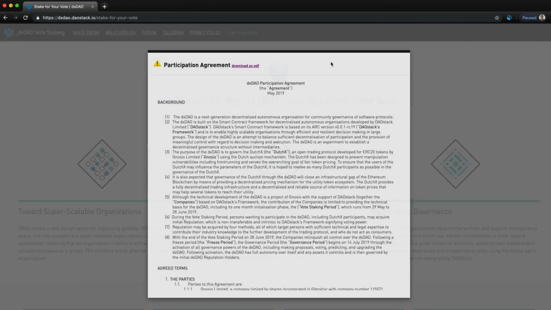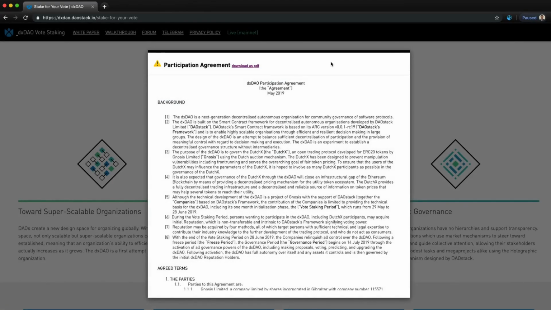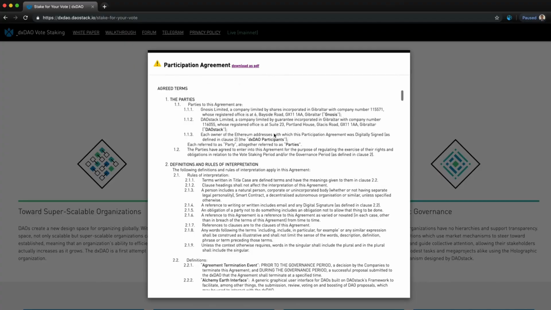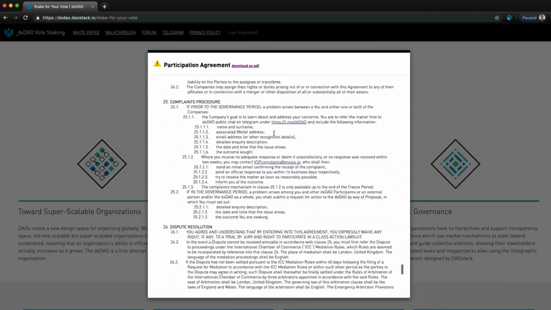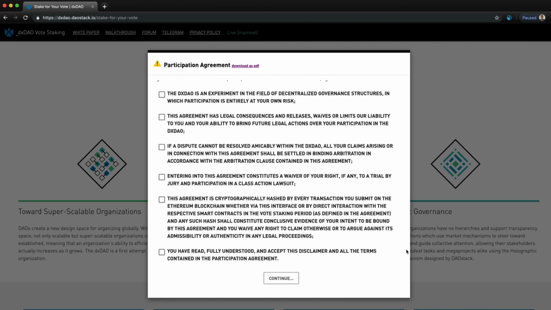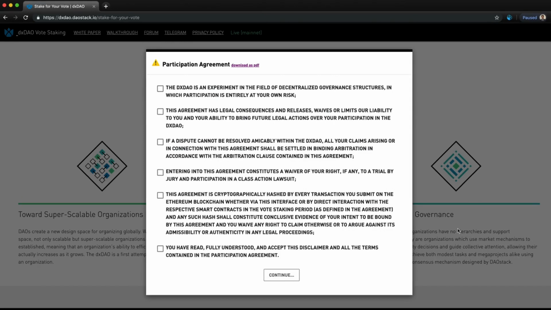So let's get started. The first thing we see here is the participation agreement. To participate in the dxDAO, you're required to read this. But in this video, we'll just scroll down to the bottom and read the disclaimer, which summarizes the most important legal considerations of the participation agreement. The dxDAO is an experiment in the field of decentralized governance structures, in which participation is entirely at your own risk. This agreement has legal consequences and releases, waives or limits our liability to you and your ability to bring future legal actions over your participation in the dxDAO.